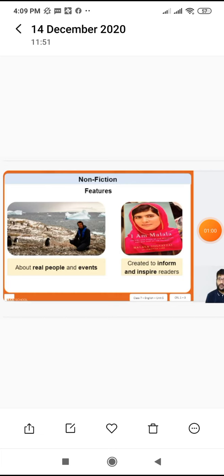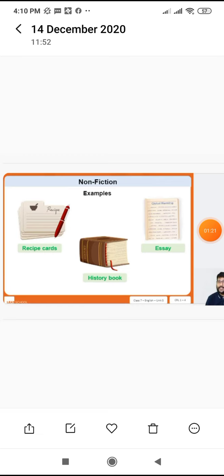So students, here we have two pictures. One is about real people and events and the second one is created to inform and inspire readers. This story is about Malala Yousafzai. So this is a kind of non-fiction because it is related to real people and real events, and written to inspire the readers. Many examples are about non-fiction like recipe cards, history books, essay writings. All these are non-fiction because they are related to real events.